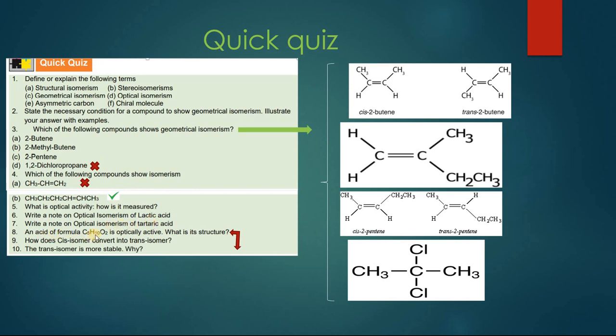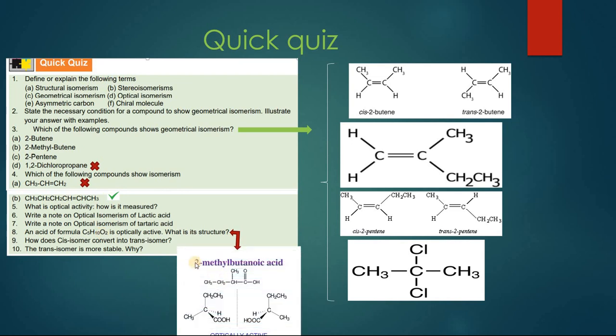An acid of formula C5H10O2 is optically active. There is an acid. Organic acids are those compounds which have got carboxylic acid in them. So one of the major groups over here will be carboxylic acid. It is optically active, means the whole compound should have one carbon atom which is attached to 4 different groups. So what will be its structure? Can you draw structure by yourself? This will be the structure of this compound, that is 2-methylbutanoic acid.